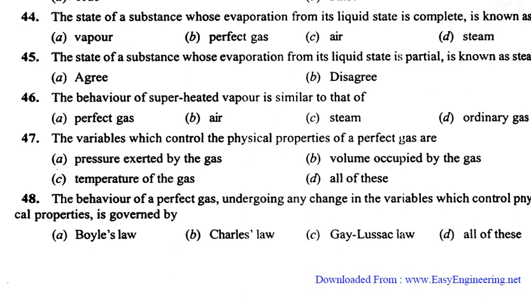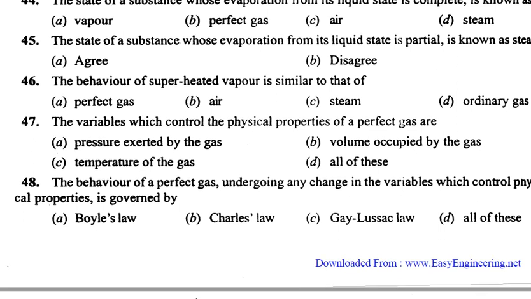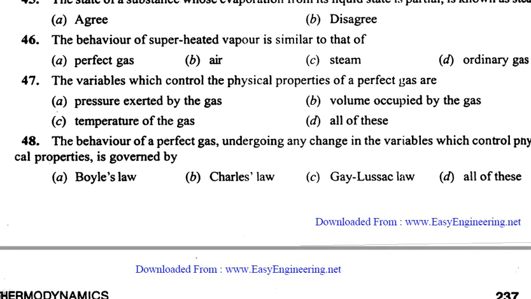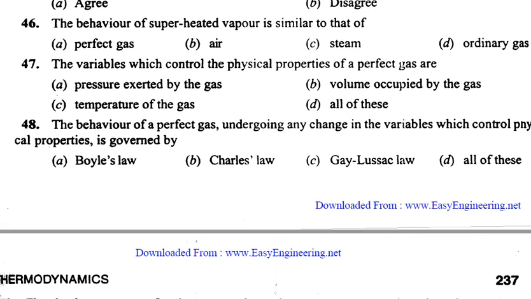46. The behavior of superheated vapor is similar to perfect gas. It means it behaves the same as perfect gas. Let's see question number 47. The variables which control physical properties of a perfect gas are pressure exerted by the gas, volume occupied by the gas, temperature of the gas, and all. So option D is the correct answer.